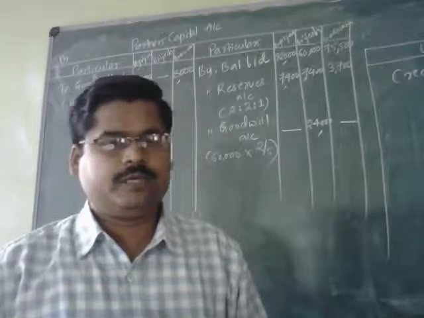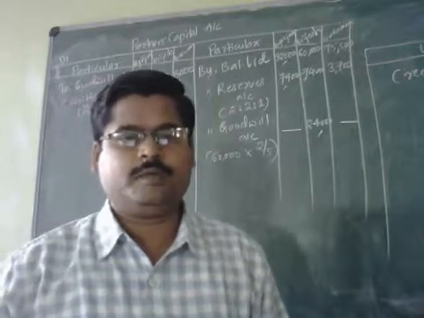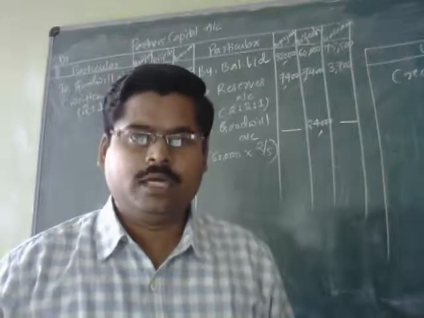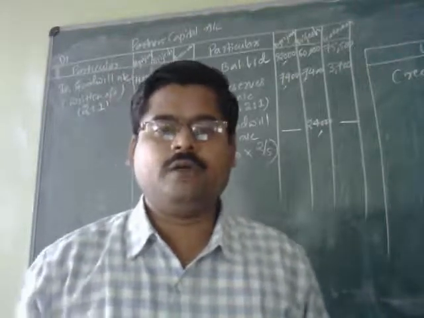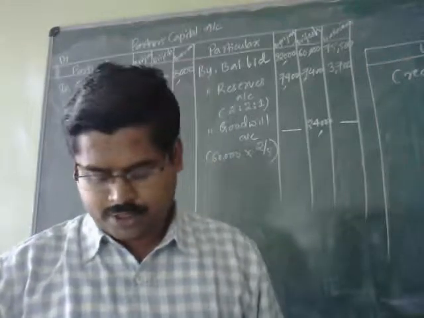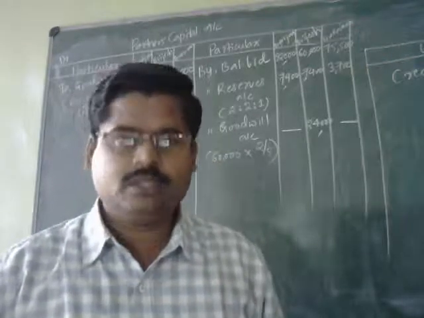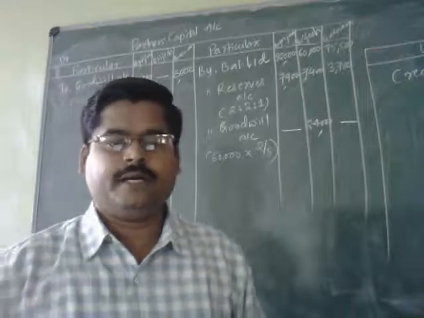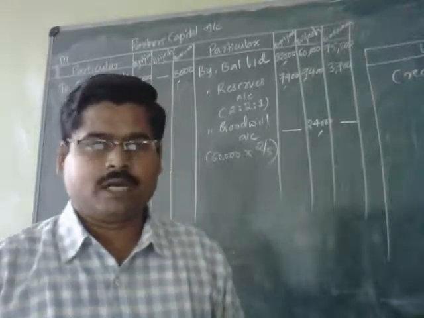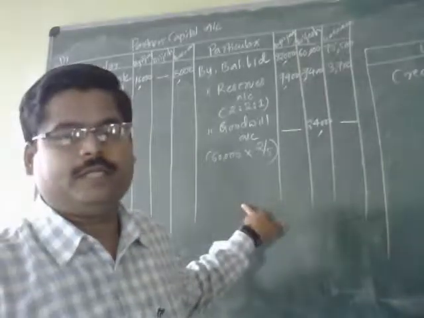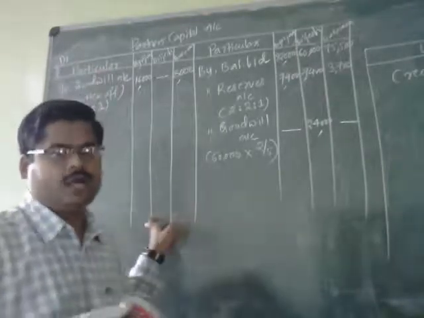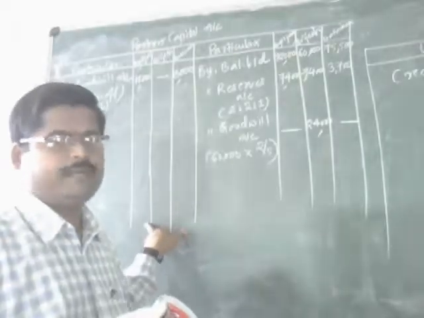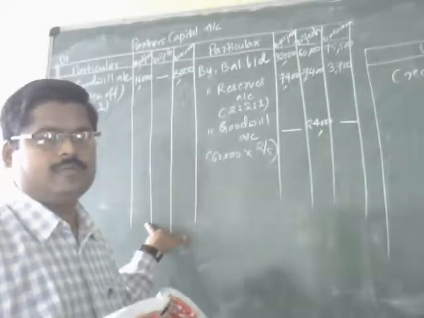Term 2 and term 3 are related to the preparation of the revaluation account, and we have already prepared the revaluation account, and after preparing it we got a loss amounted to rupees 11,000. Now that loss is going to be distributed and debited to the partners capital account. If there is a profit, that should be credited. If there is a loss, that should be debited. Why? Because profits always show credit balance only, loss always shows debit balance only.